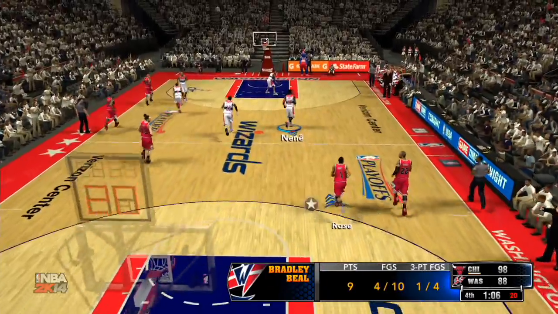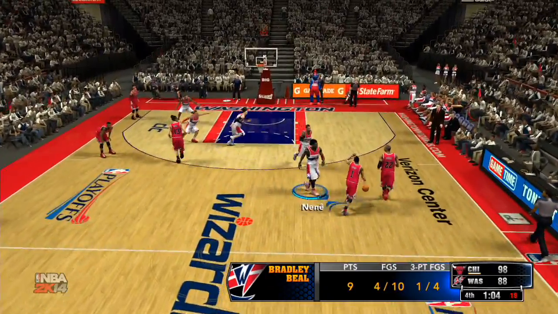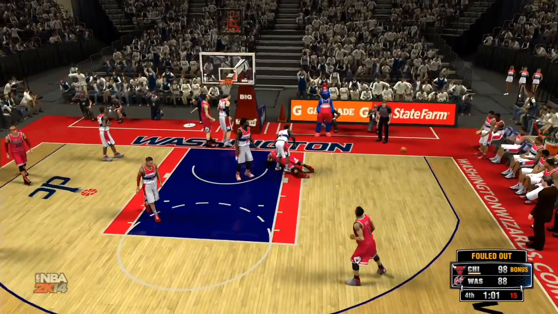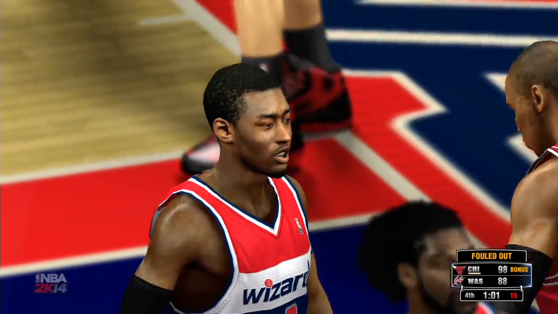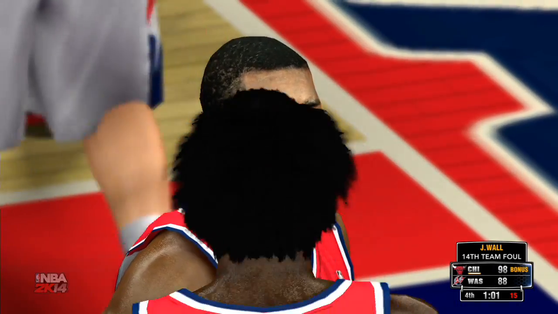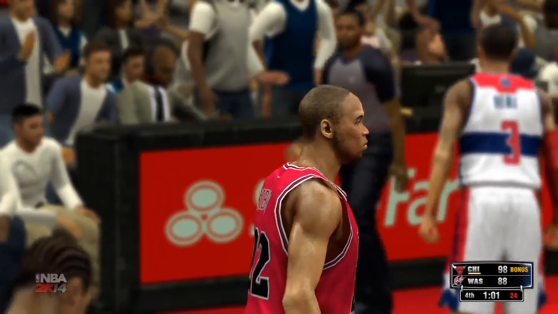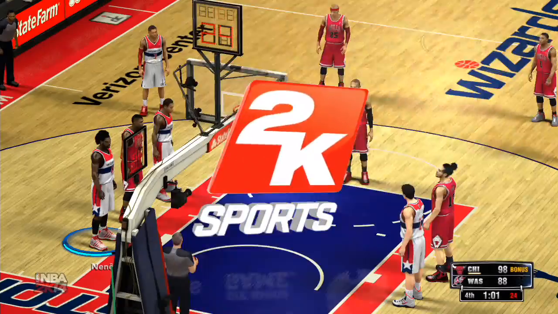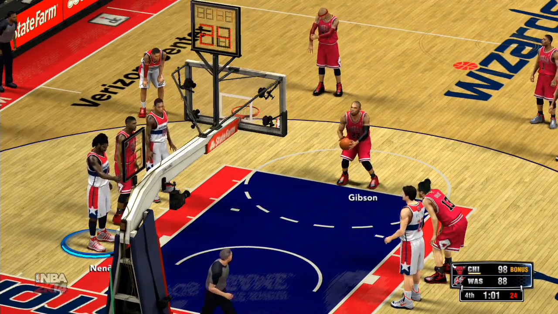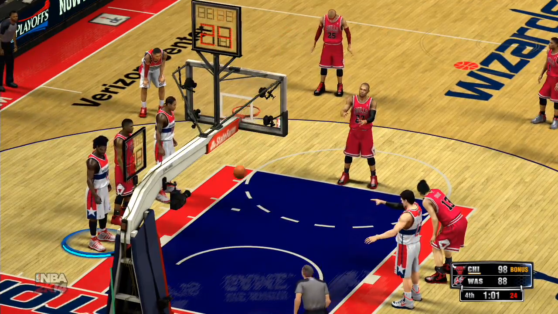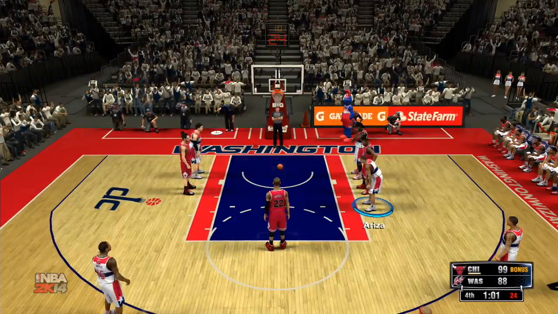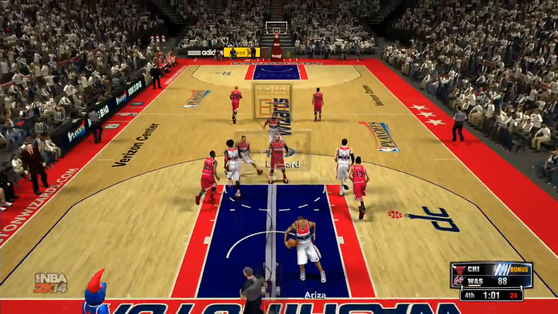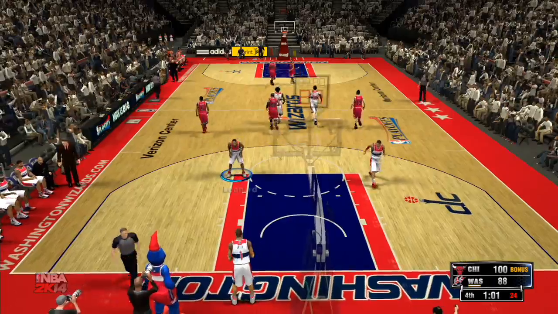Nene was not hustling down the court. Wow. Now Carter. Oh my goodness. There's some frustration being showed by John Wall right there, taking out Carter. That'll go down as a shooting foul, so Gibson will be at the line for 2. First free throw is good. Gibson, second free throw. Bangs it in.